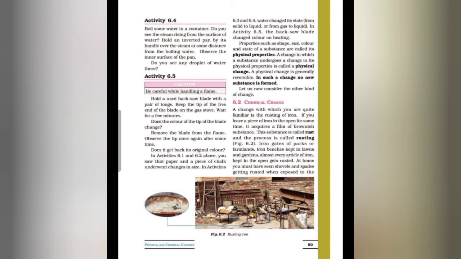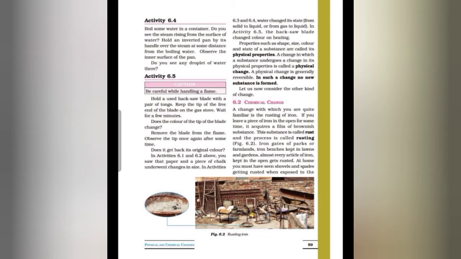So this is all about the physical change, and we can give some more examples of physical change like grinding of a substance, expansion or contraction of substances on heating and cooling, melting of wax, formation of clouds, and hammering of metal to form thin sheet, like hammering aluminum metal to form aluminum foil, and stretching metal to form wire, like hammering copper metal to obtain copper wires. So these are examples of physical changes. So we can say that in physical change, no new substance is formed, only physical properties are changed.